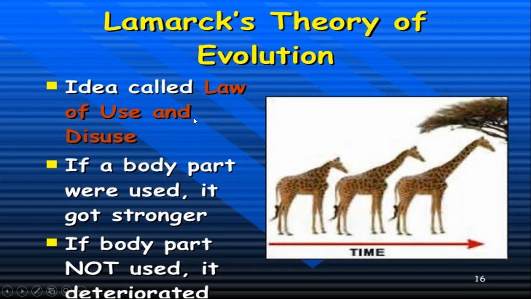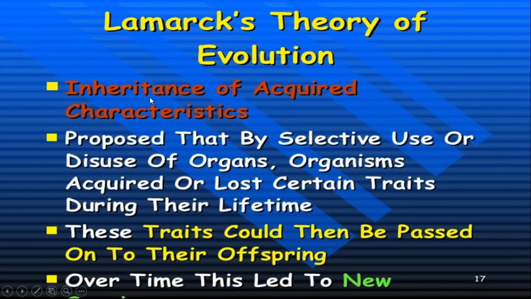This theory was known as the inheritance of acquired characteristics, because the giraffe acquired these characteristics. The character of a long neck was acquired by the giraffe by the use of its neck. After that, these acquired characters were inherited by their offspring, meaning these characters are passed on to their traits.